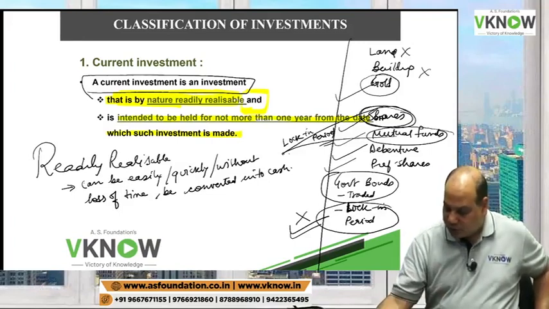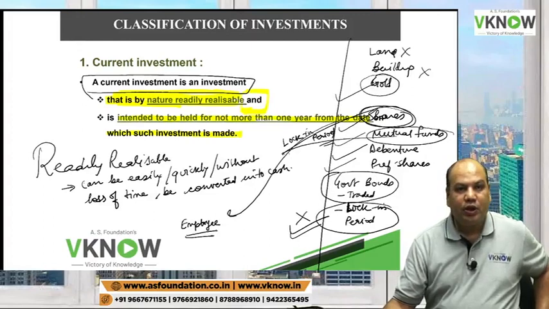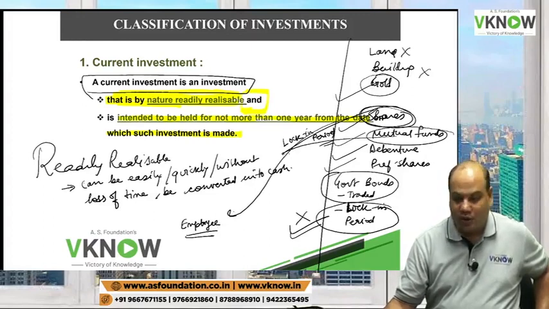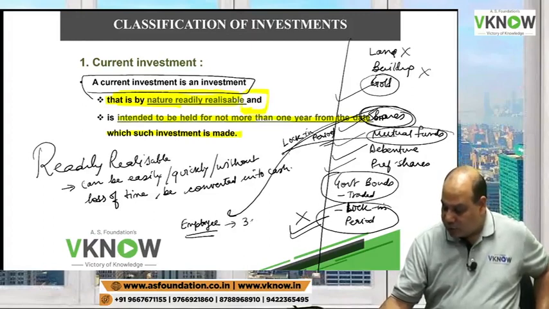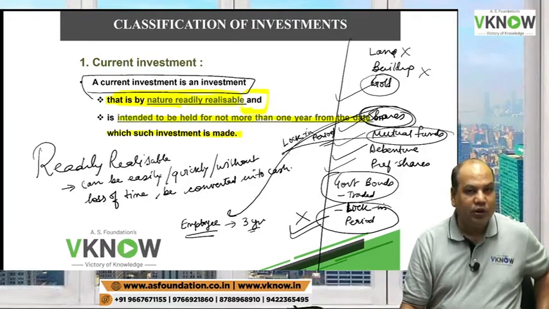For example, if an employee receives shares from the company, the company will put a condition on him that for 3 years he cannot transfer the shares. Then these shares will not have liquidity. They are not readily realizable.